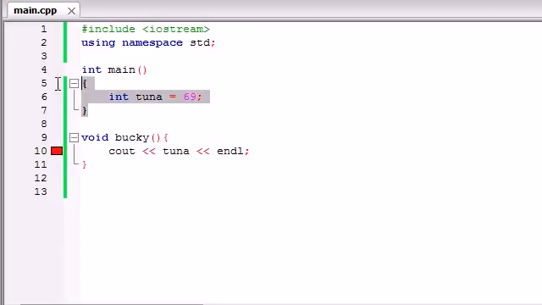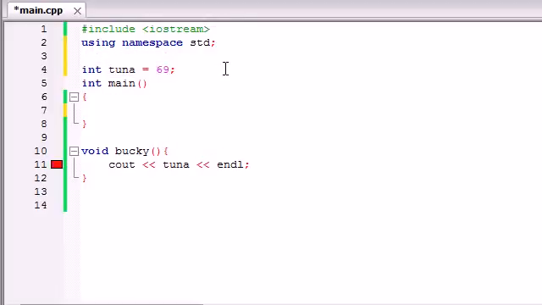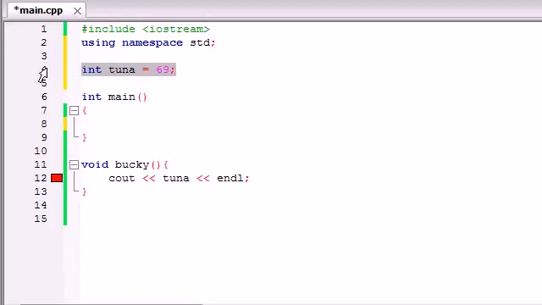Because main functions are basically greedy. Whenever they create a variable, they're the only ones with access to that variable. So that's why people typically like to use variables and declare them outside all of the functions, because whenever you make a variable outside the function, then every single function in your program is going to have access to it.